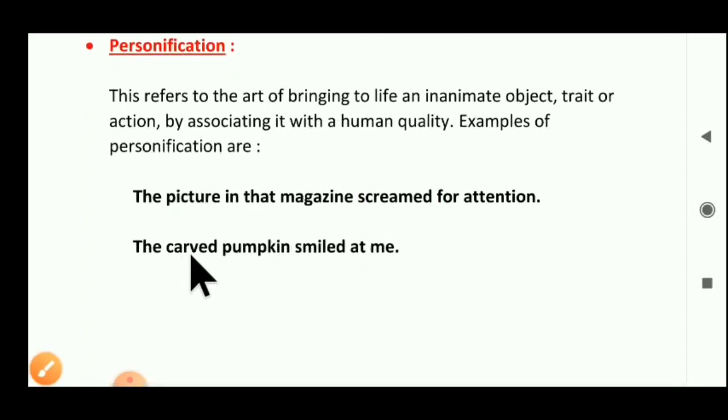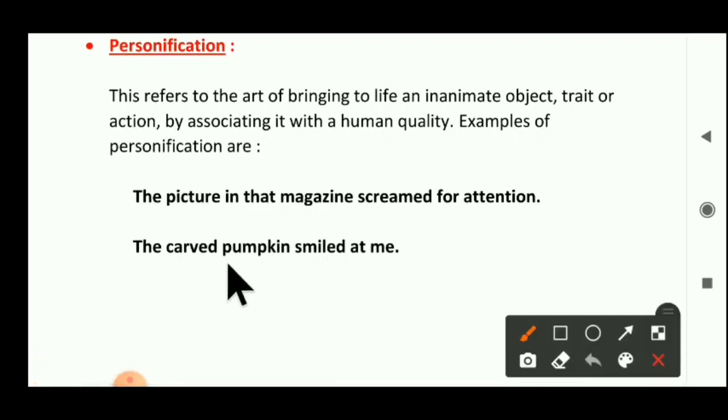The second example is given here: the carved pumpkin smiled at me. Here we are talking about a non-living thing, a pumpkin. But a pumpkin never smiles. Can you see the pumpkin smiled? So here a non-living object is given as a living thing. But in the sentence the word smiled is used. So we can say that it's personification, one type of figure of speech.